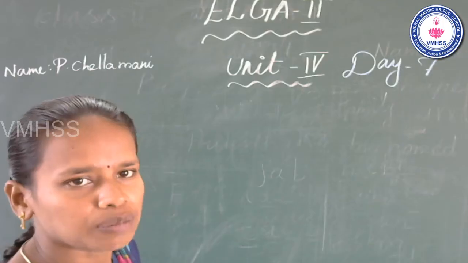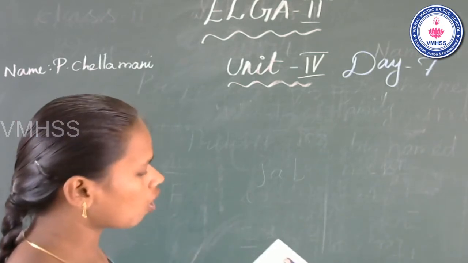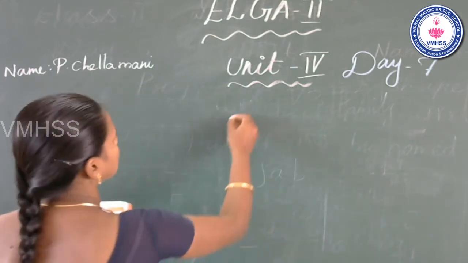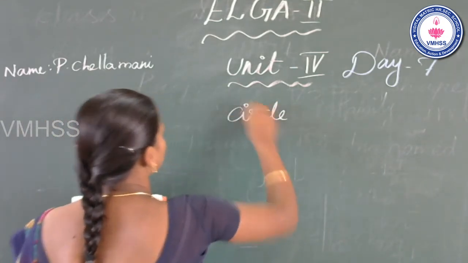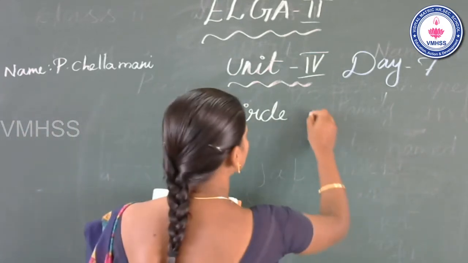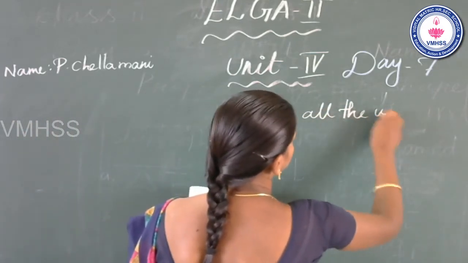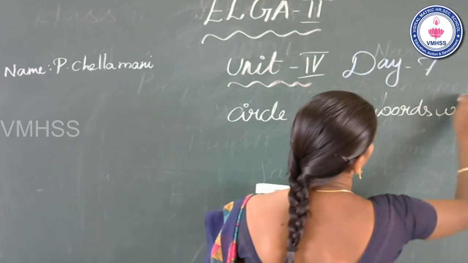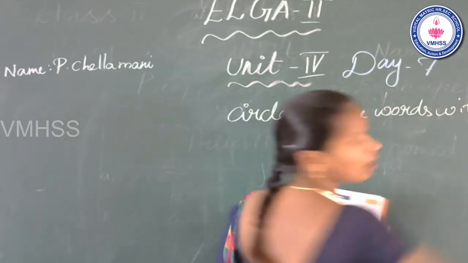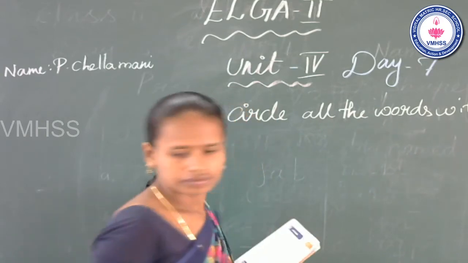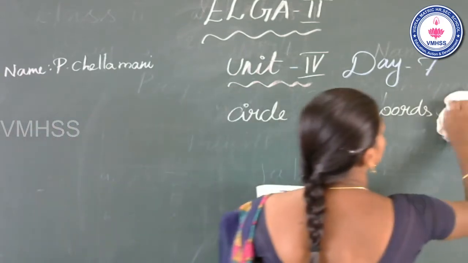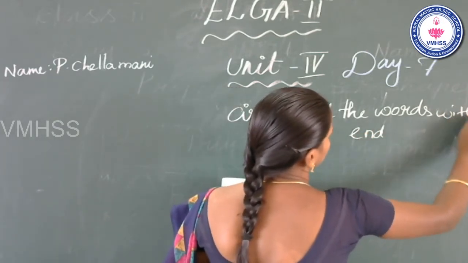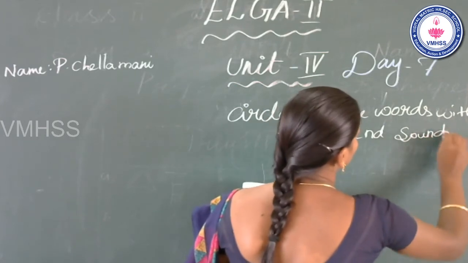Now look at the board. Okay. Circle all the words with the N sound you hear. Circle all words with the N sound. See the first one.